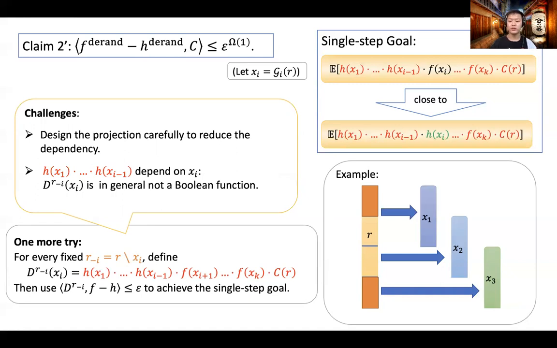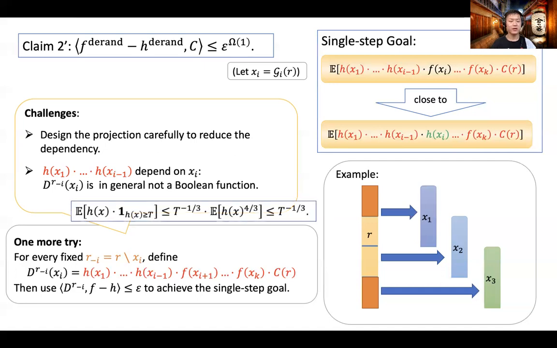This issue turns out to be extremely challenging. Due to time limit, I cannot go into the details here. But the key insight to address this is to use the fact that h has a bounded L4/3 norm, and this implies h has small values on most inputs. Our proof crucially exploits this fact.